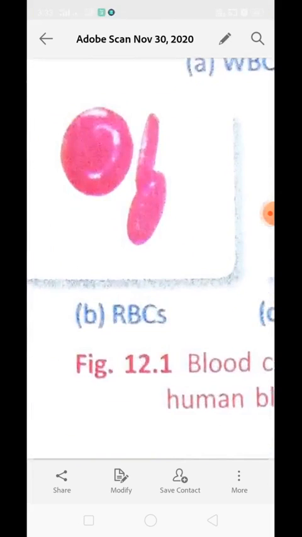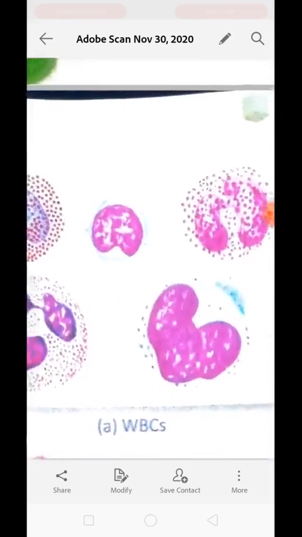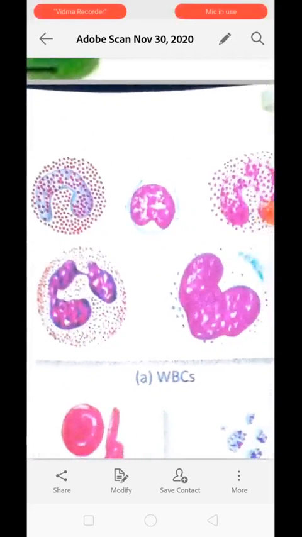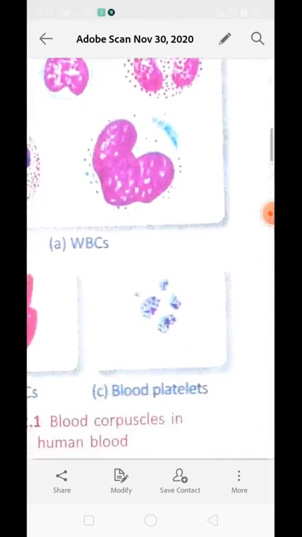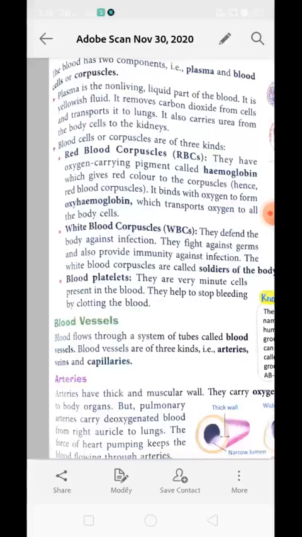This one is RBC, which is biconcave in nature, and all of these figures over here are examples of WBC having different kinds of nucleus. And this is blood platelets. Let's study all of them one by one.